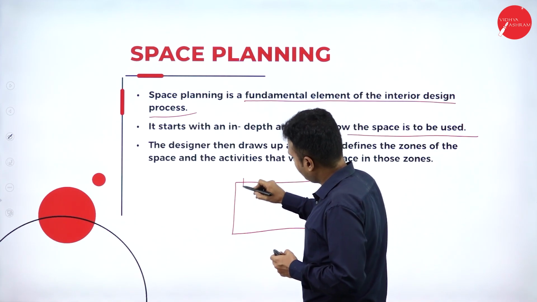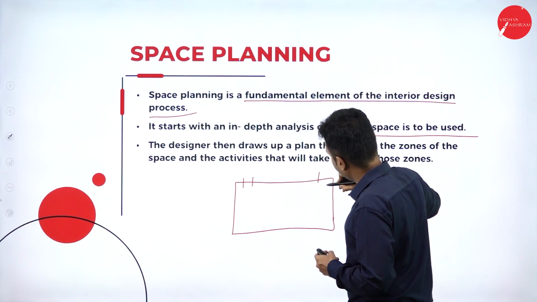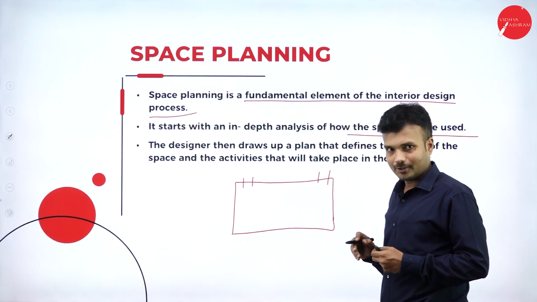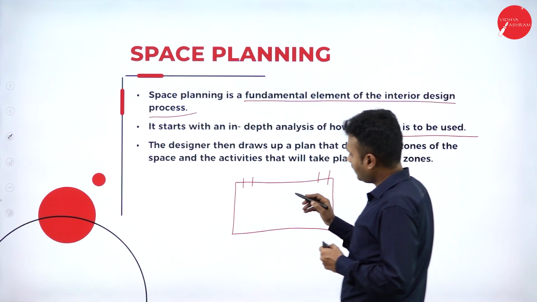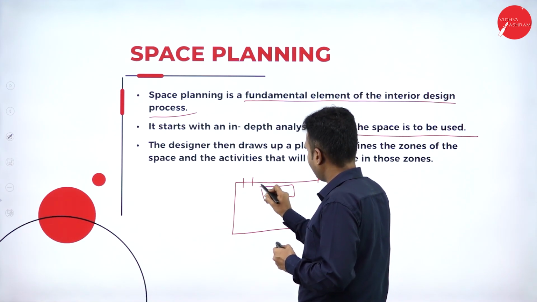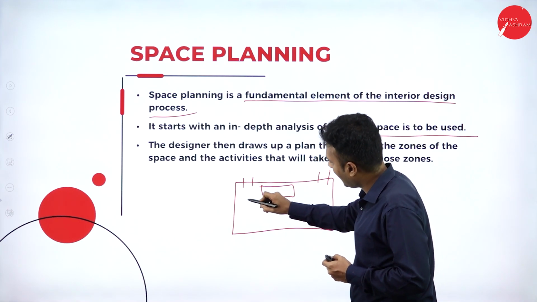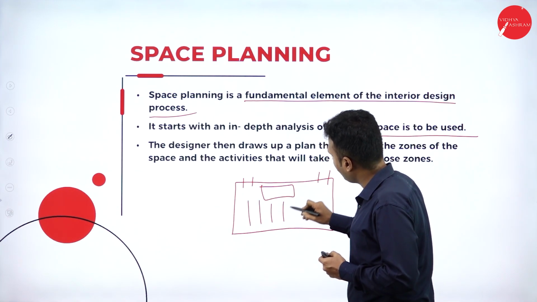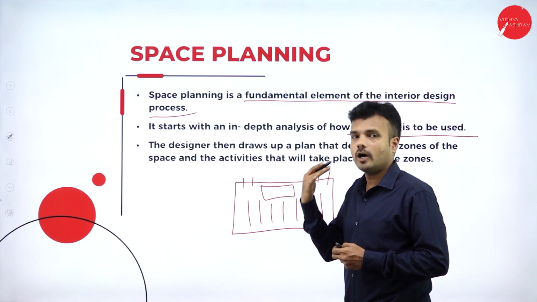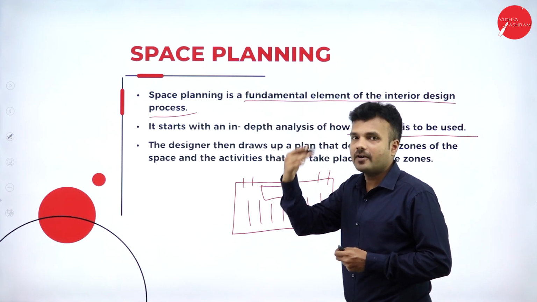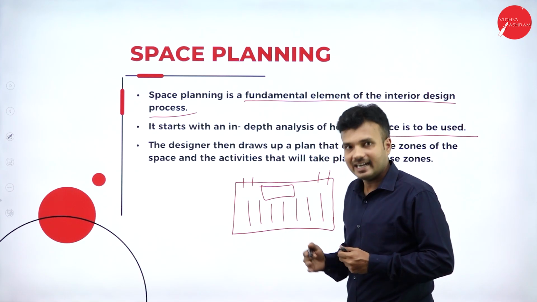So where the entry should happen for the customers and where the exit should happen in the retail unit, right? Where should be the entry, where should be the exit, and where should be the cash counter? It is nothing but the planning, which must be convenient for the customers, and where to arrange the racks, in which manner the racks should be arranged, which kind of racks, and what kind of products must be made available, so that the customer feels very comfortable to make a purchase decision, right?